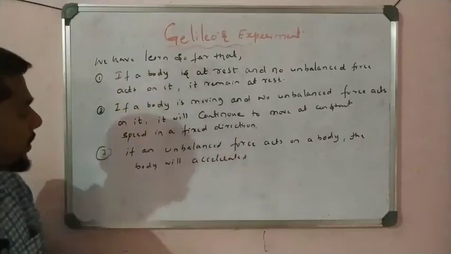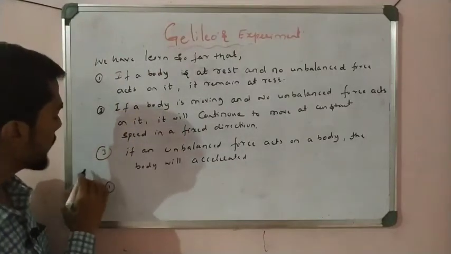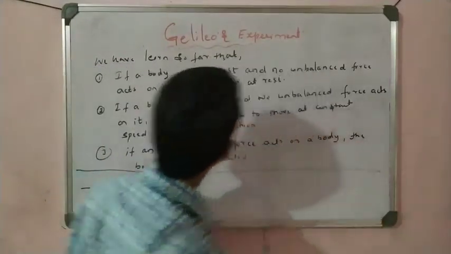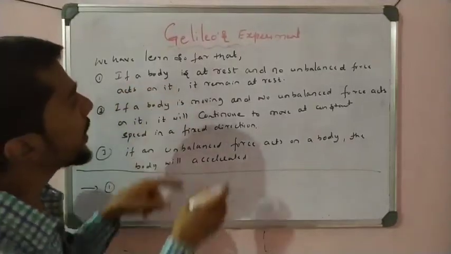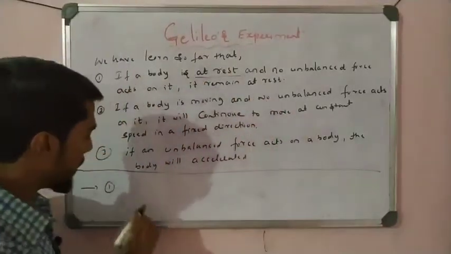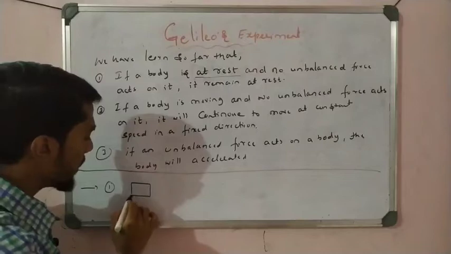What is the first point here? See, I can again explain what our first point is. So these are the 3 points we learned here. So see what the first point is. If a body is at rest, now this body is, for example, a block, a block is at rest.